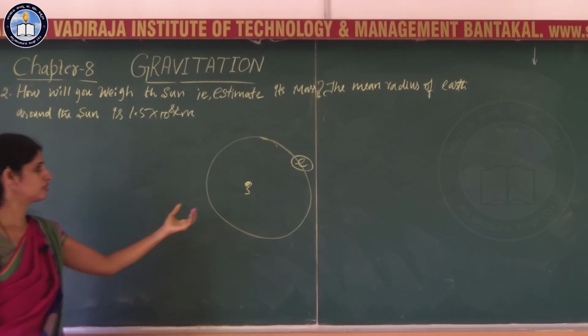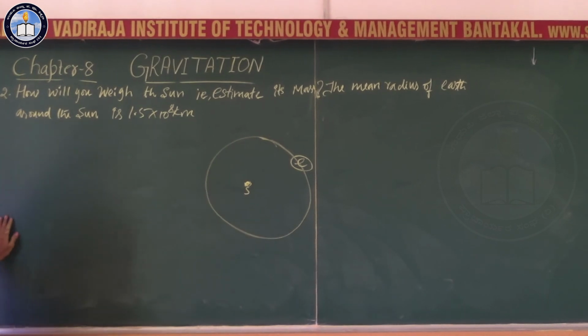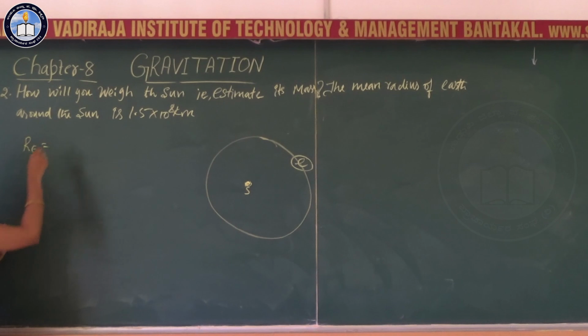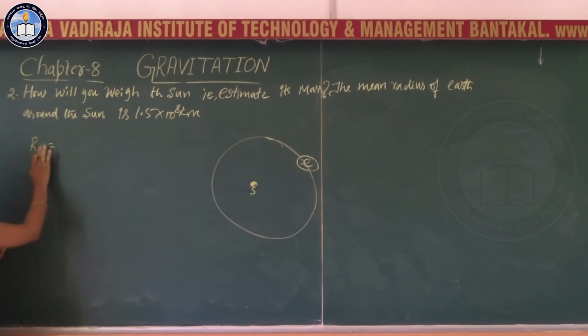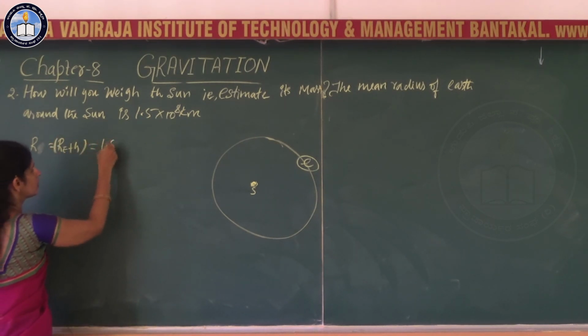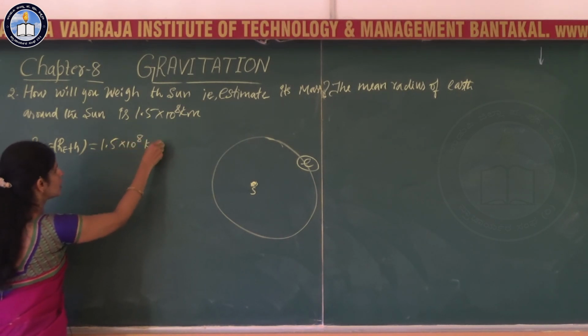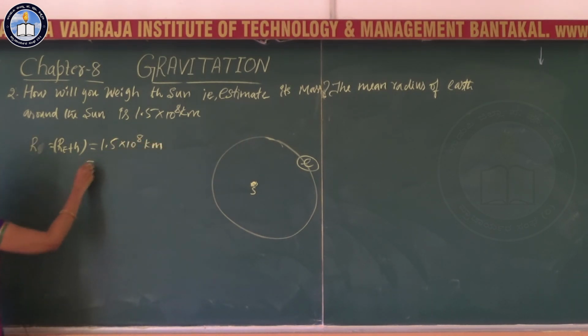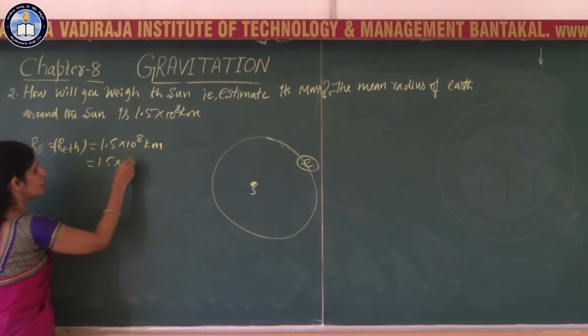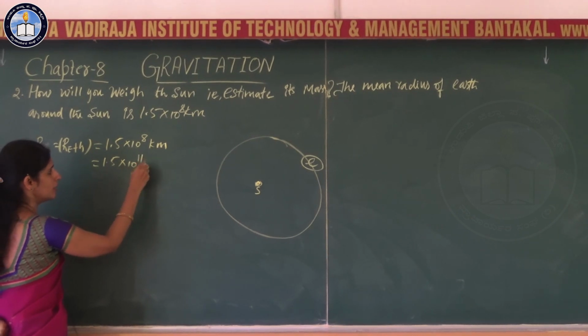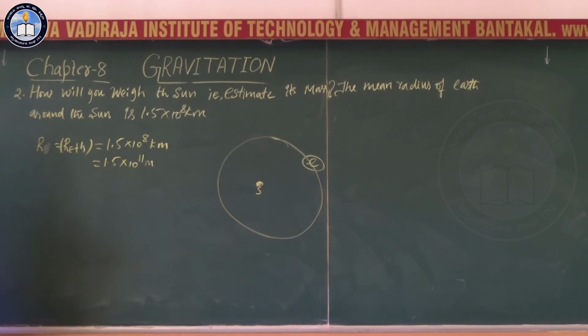The given data is the radius of earth's orbit, r, which is actually re plus h in our problem, r is equal to 1.5 into 10 to the power 8 kilometer. So this is 1.5 into 10 to the power 8 and 10 to the power 3, that is 10 to the power 11 meters.